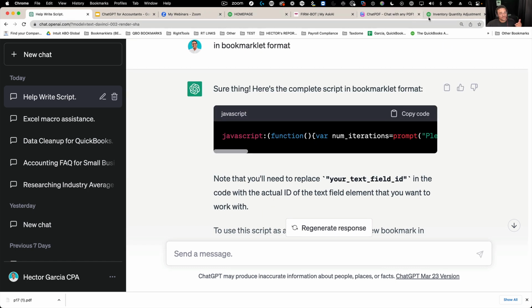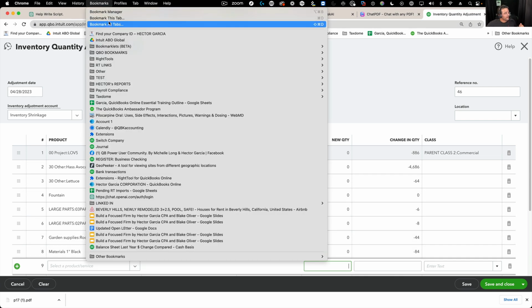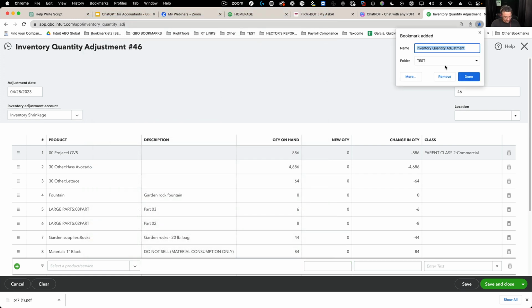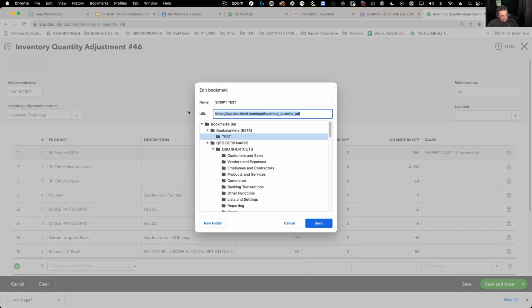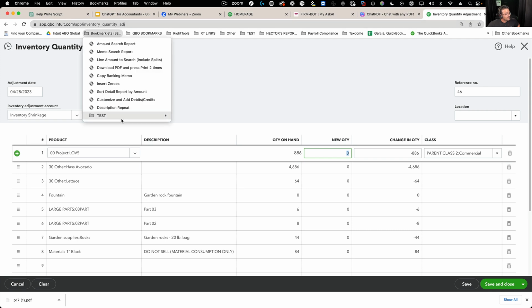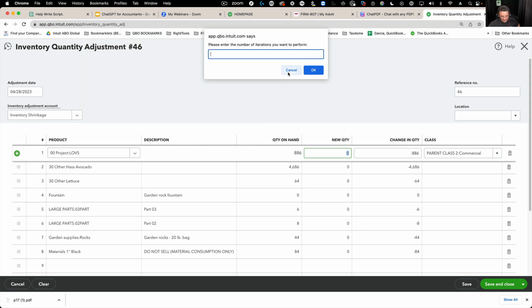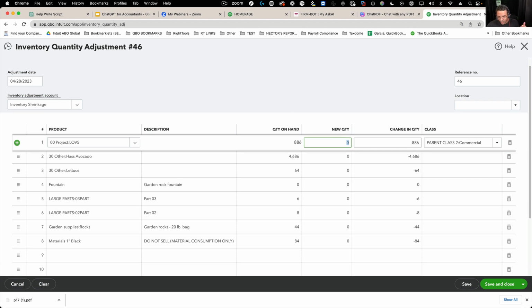And then essentially how this works, and this is just something you have to understand, is that you come in there and you add a bookmark. We're just going to call it script test. And then you come in there and you edit the URL with the script that ChatGPT helped you write. So I'm just going to replace it in there. Click on save. And when I run that script, that should just do it. I'll put here 5, and then it'll run through the script. And if it doesn't work, you tell it it doesn't work, and you keep going over and over and over. Okay. So that gives you a general idea.